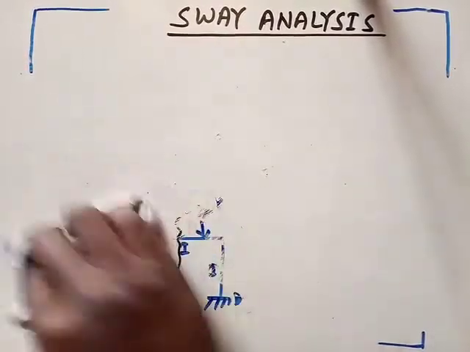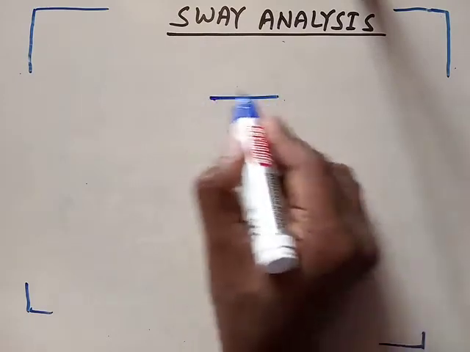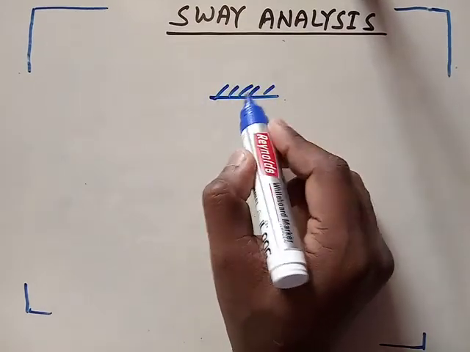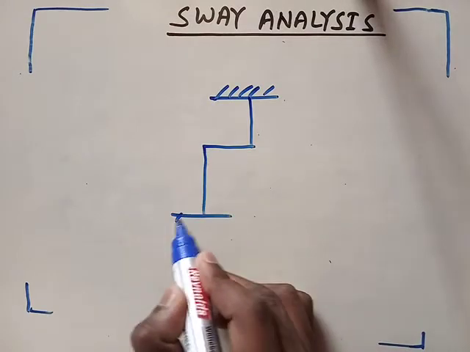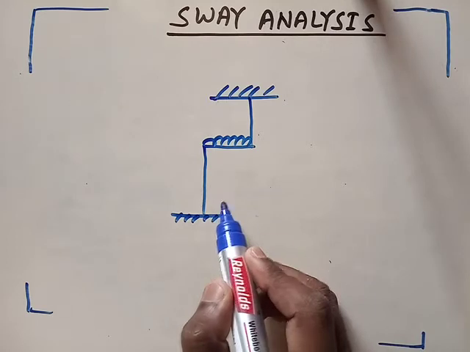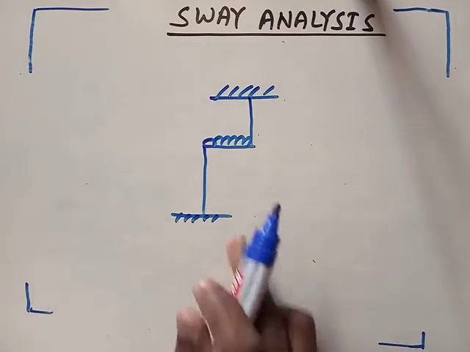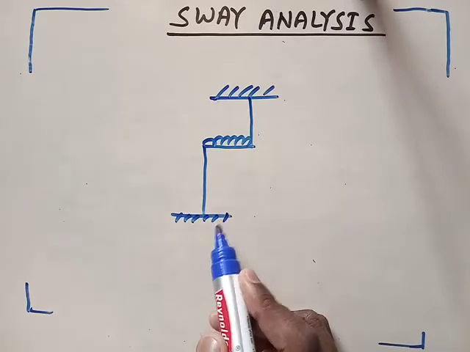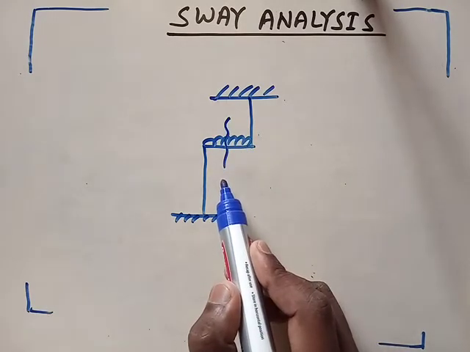For the third case, I am taking one more example. Suppose a portal frame like this, and loading is given here. In this case, just think about the direction of sway. So what will you do? You will provide a cut at the center, and then you will see.